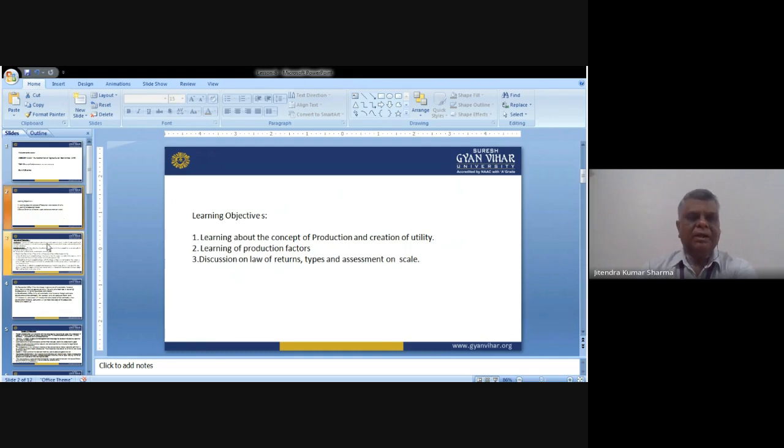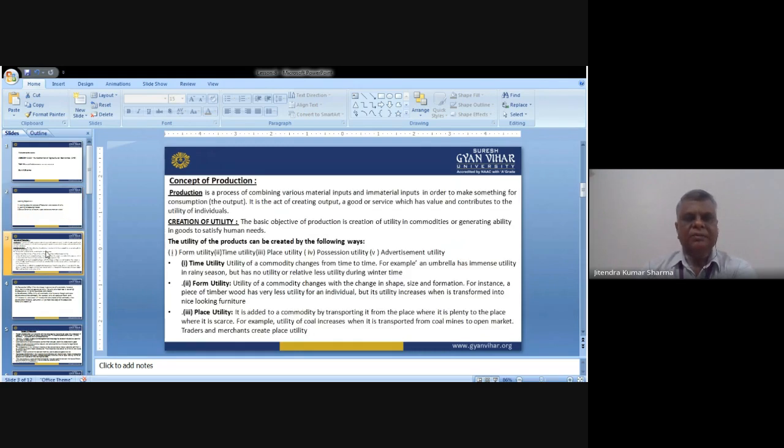So now we are starting the discussion on the concept of production. As you know, whatever an individual, a firm or an organization makes or prepares, that we treat as an input, and whatever the ultimate outcome is, we call the output. So production is a process of combining various material inputs and immaterial inputs.